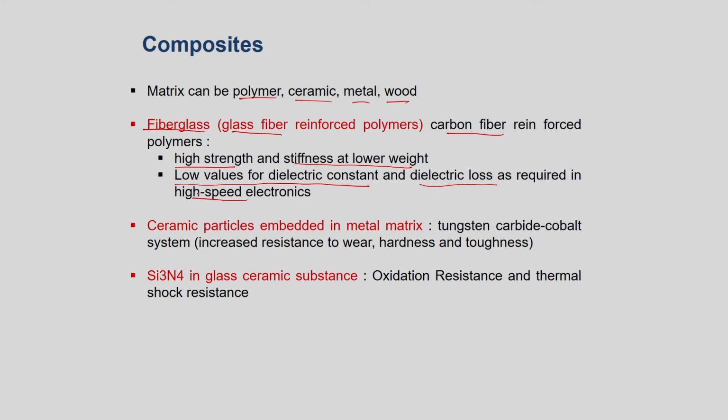Why is fiberglass important? Because it will have high strength and stiffness at lower weight, and it will have low values of dielectric constant and dielectric loss as required in high speed electronics. Or you can have ceramic particles embedded in the metal matrix, which is a continuous phase, let us say tungsten carbide in cobalt, which gives resistance to wear, hardness and toughness, or silicon nitride in glass ceramic substance. These are particles in glass ceramic substance. It has high oxidation resistance and thermal shock resistance. So, all this requires characterization techniques in order to say that, okay, this is what we have got, and we will go ahead with our desired property.